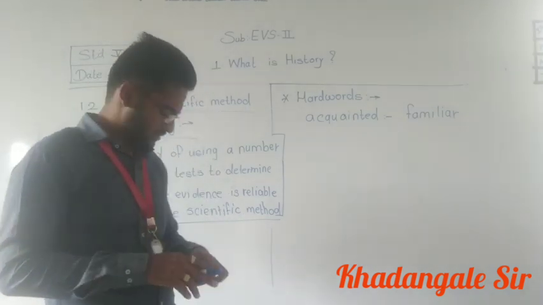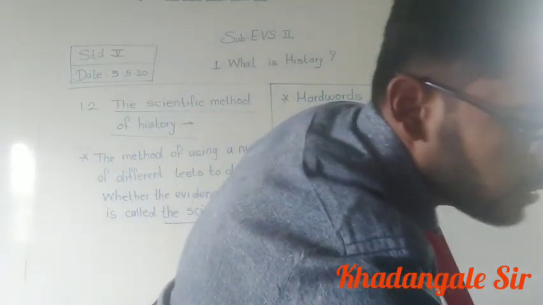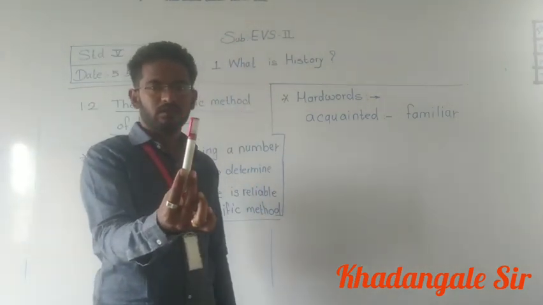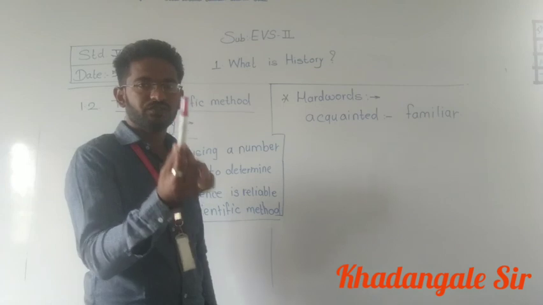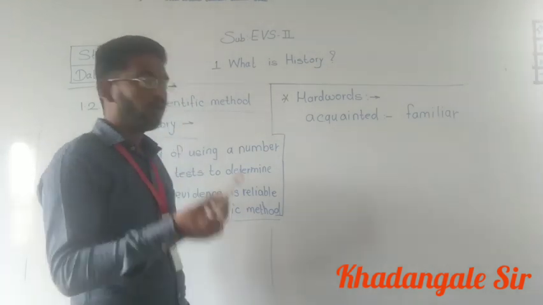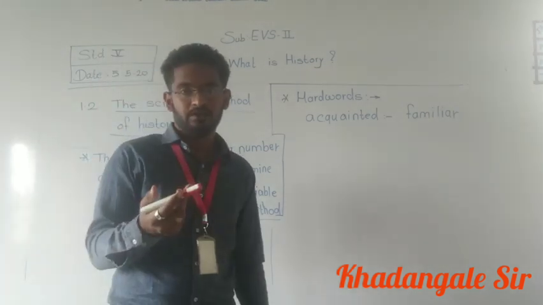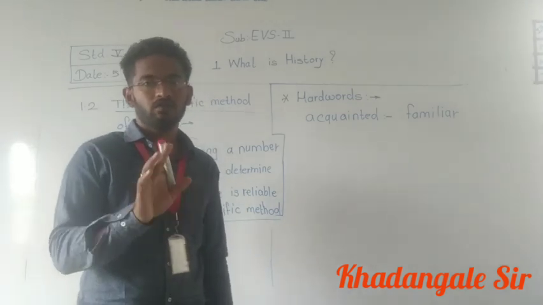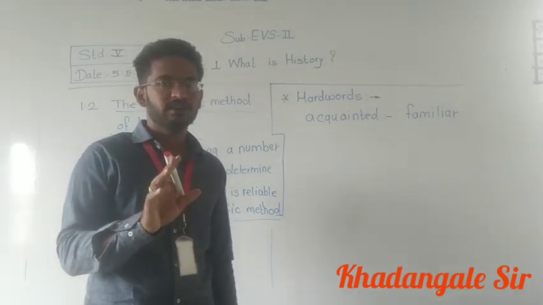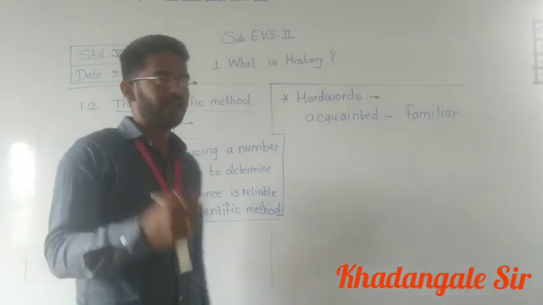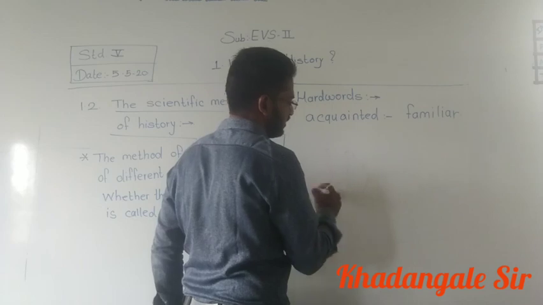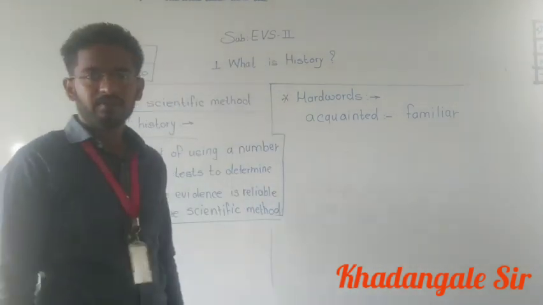For example, I purchased this pen for 30 rupees. Now, how to test this pen, whether it is reliable or not? When you are purchasing a pen, what do you do first in the shop? You open the cap and try to write something, or draw lines.